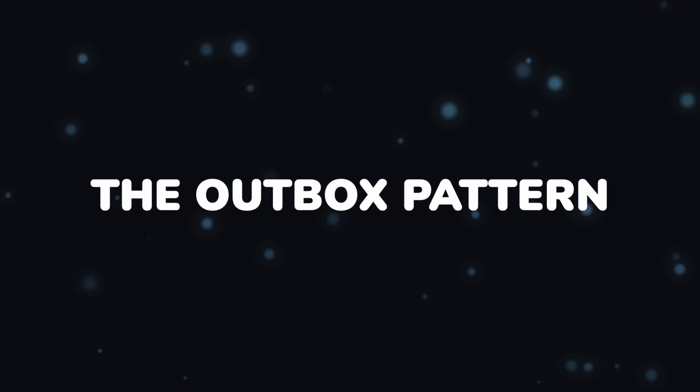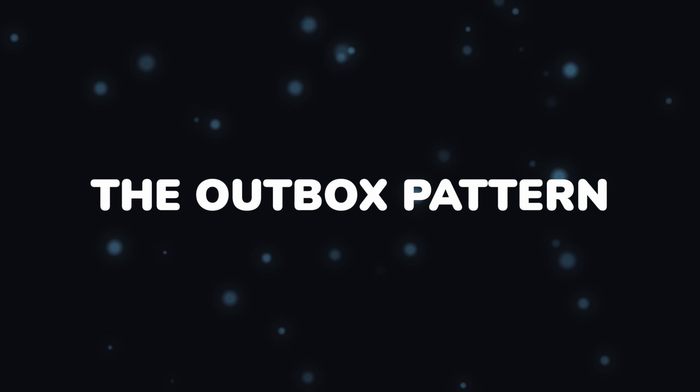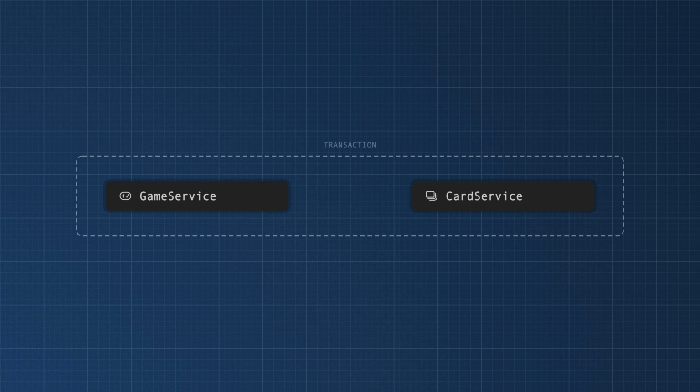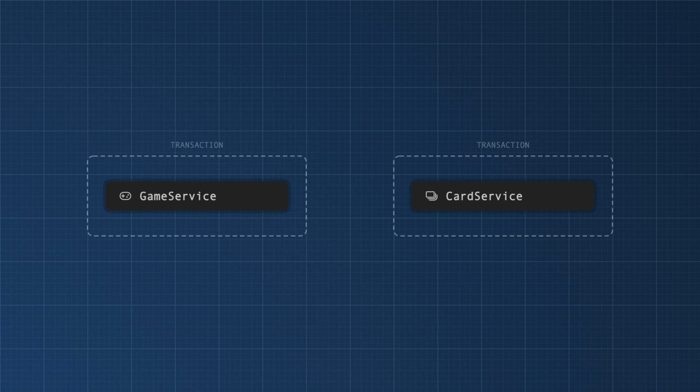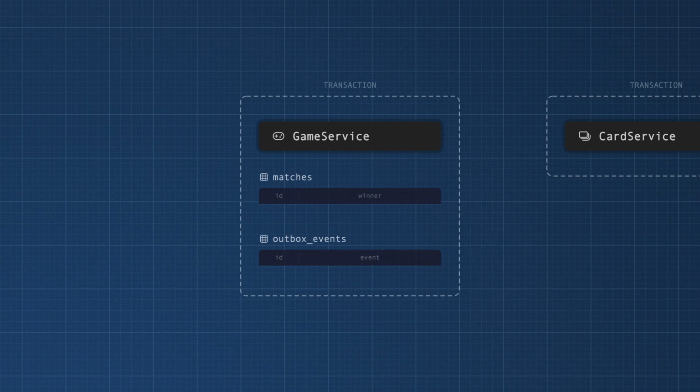Now let me show you how the Outbox pattern can make this system more resilient. The game service and card service are different systems and they shouldn't share a transaction. So the first thing we need to do is to stop writing to two systems and write to one. In the same transaction that saves your win, you also insert a row into an Outbox table. We're not yet publishing this event, we're just saving it to a different table in the same database. One transaction, two rows, either they both commit successfully or the whole thing fails.